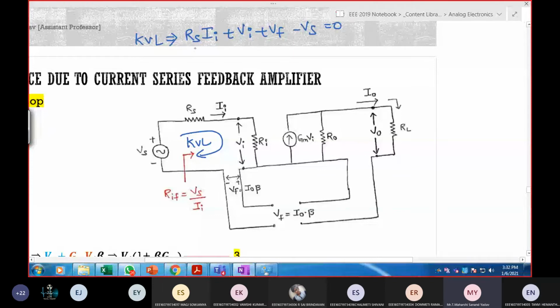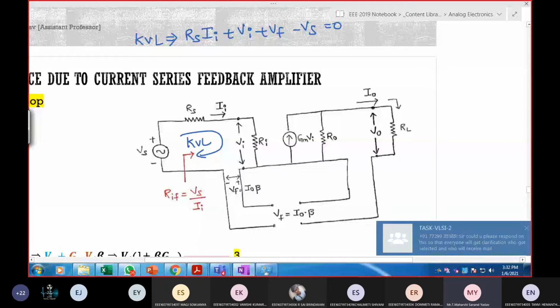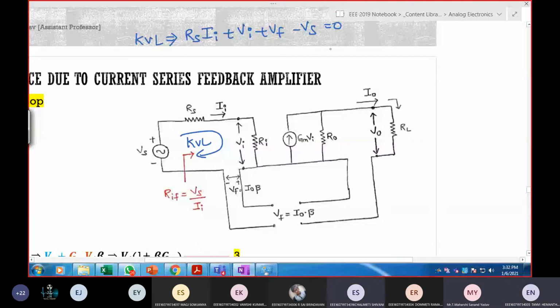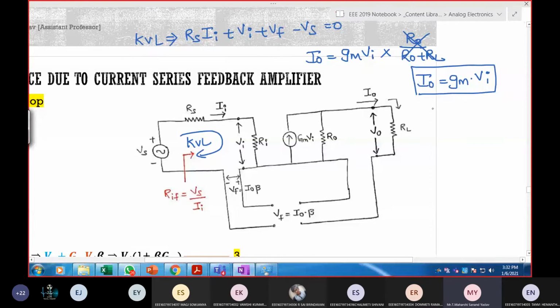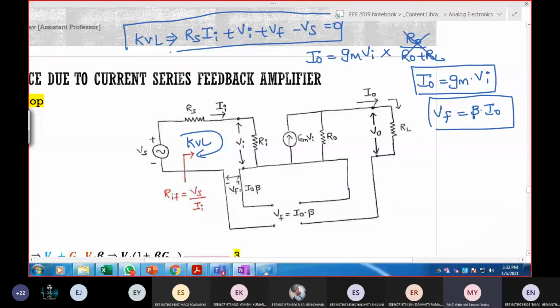Next, in the output side, KCL, KVL, or any division rule? Current division rule. So I out is GM VI into R naught by R naught plus RL. After substituting the condition, this gets cancelled, so I out is equal to GM times VI. This is one expression. And what about VF? Beta into I naught. So I got 1, 2 as well as 3. If you solve these three, you'll directly get the answer.